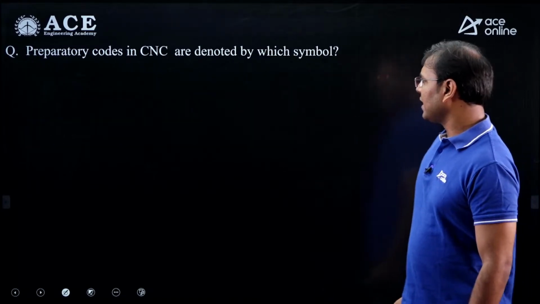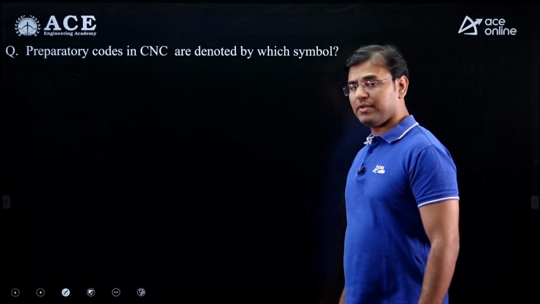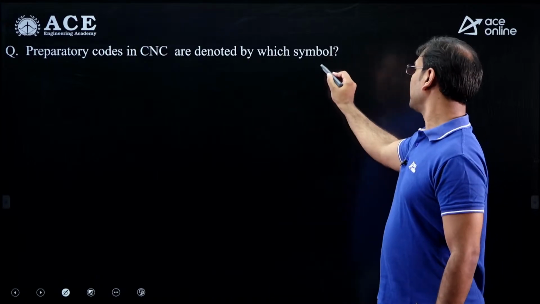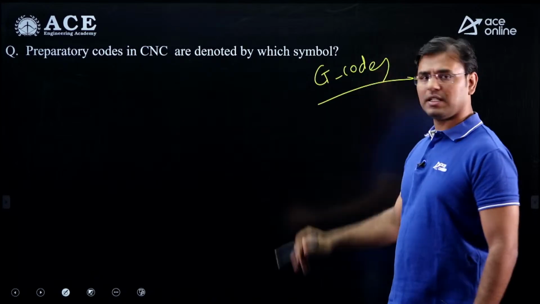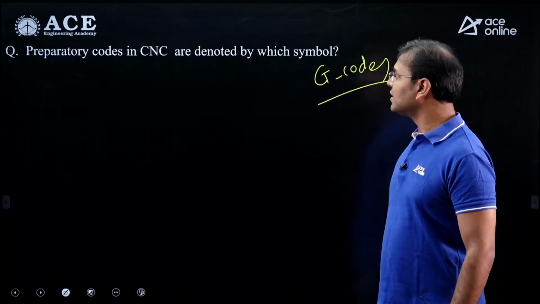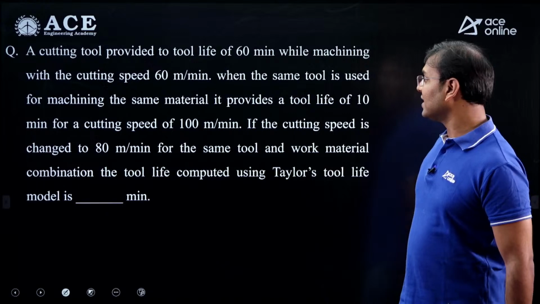The preparatory codes in the CNC are denoted by which symbol? G codes are preparatory codes. M codes are miscellaneous, G is preparatory. The correct answer is G codes. Now see, this is the example.